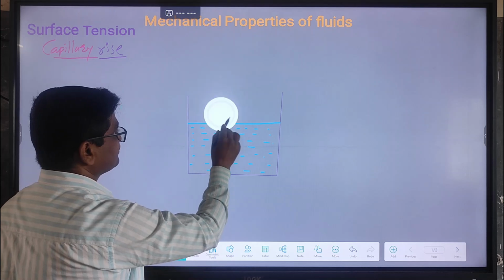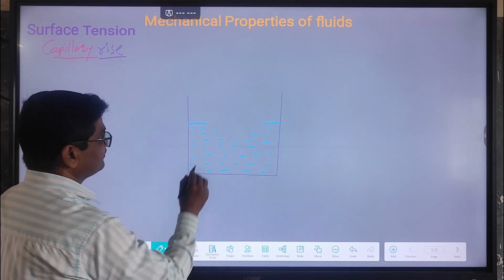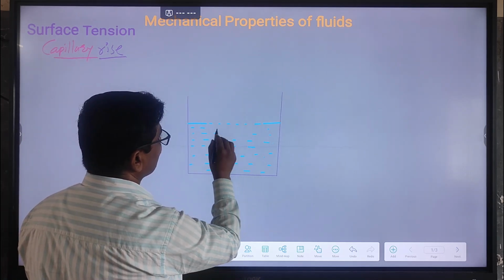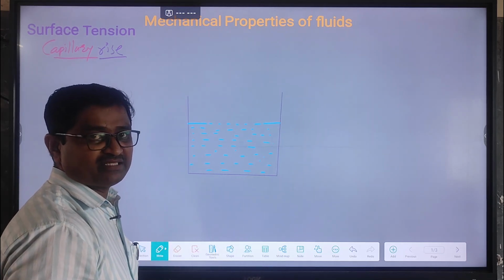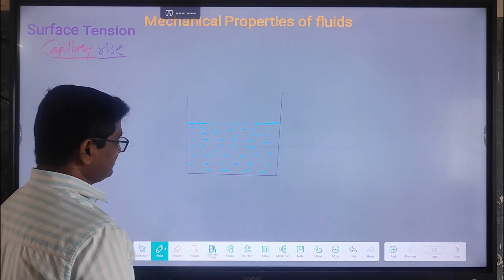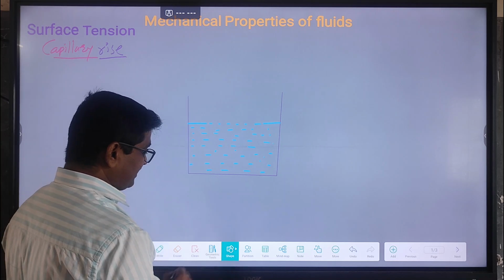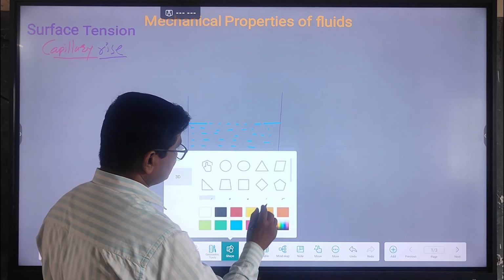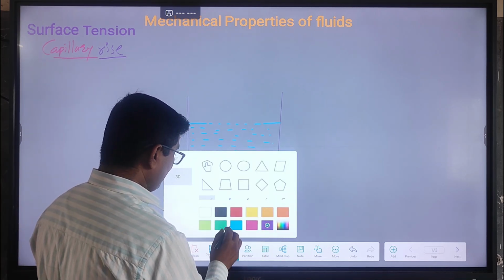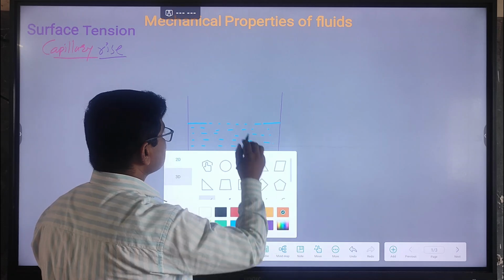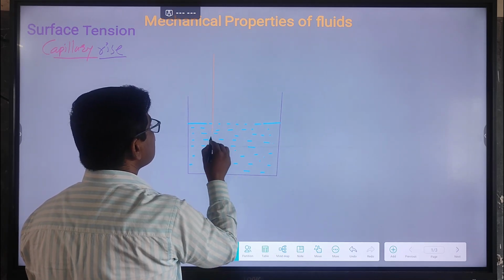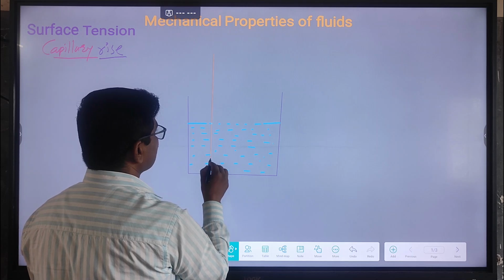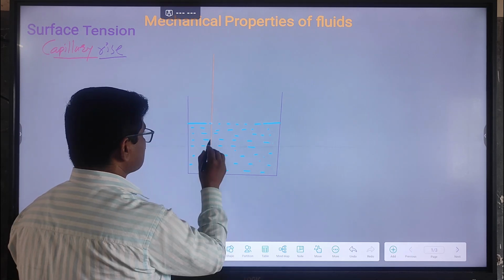This is a liquid, pure water, in the beaker, and we take a capillary tube.